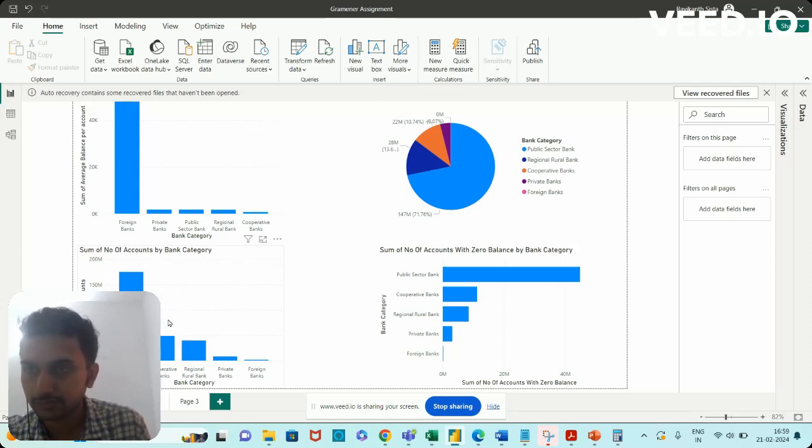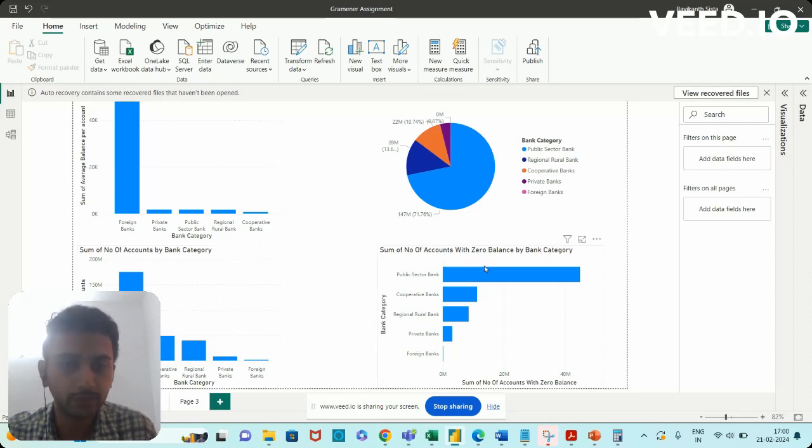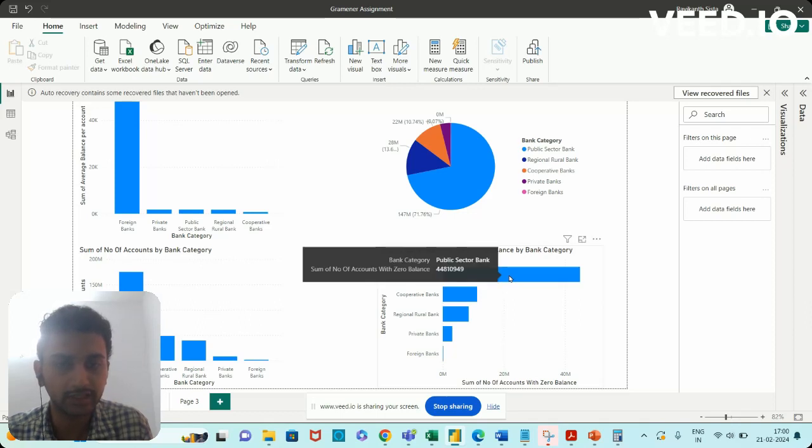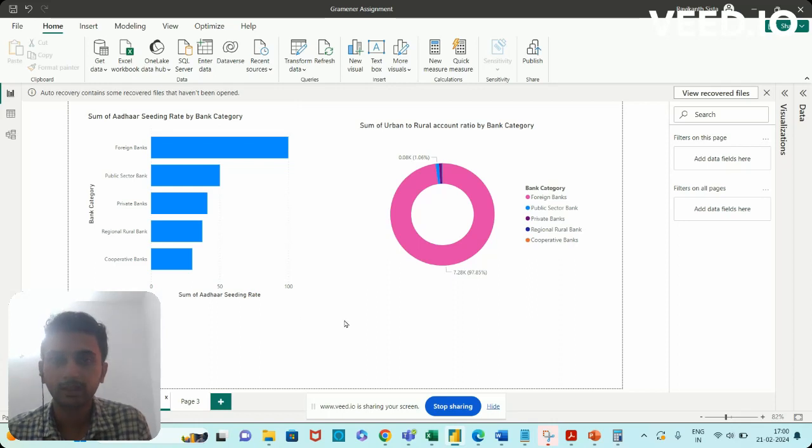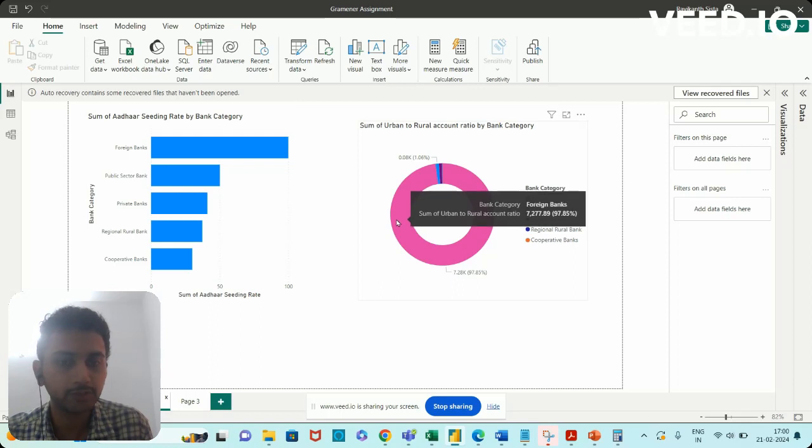This graph indicates the number of accounts with zero balance. We have seen the zero balance accounts are very minimal for the foreign banks and very high for the public sector banks. The urban to rural ratio for the foreign banks is close to 100%, which you have seen in the dataset.